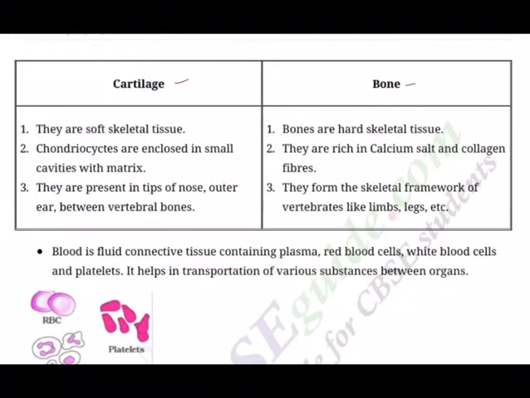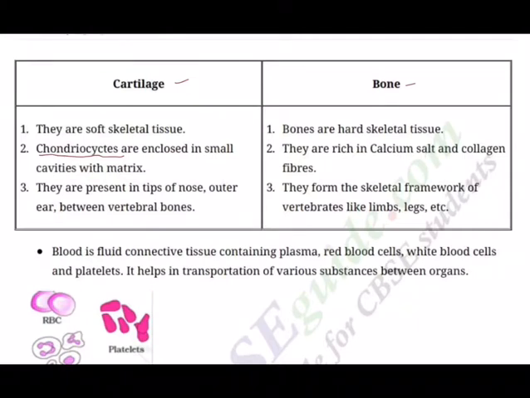So cartilage, it is a soft skeletal tissue. It is made up of chondrocytes. As you are seeing here, chondrocytes. These are enclosed in small cavities within the matrix secreted by them. The intercellular material is solid and pliable and resists compression. Most of the cartilage in vertebrate embryos are replaced by bones in adults.